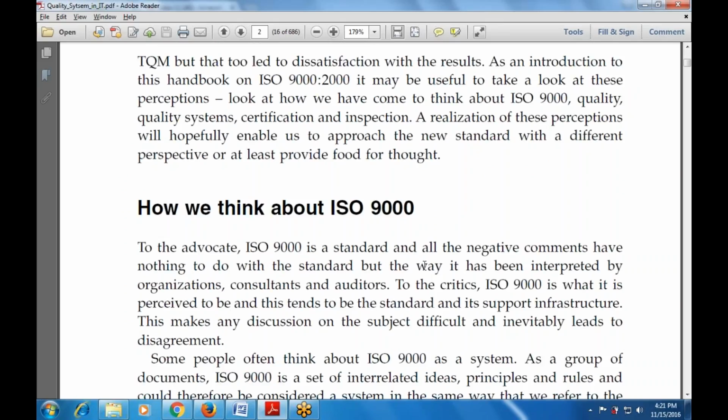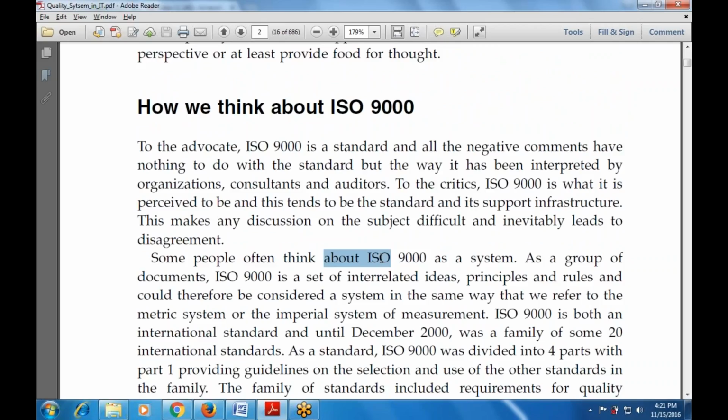That means when we talk about ISO 9000, the International Organization for Standardization 9000, it tends to be perceived as the standard that supports the infrastructure and the participants. This makes any discussion on the subject difficult and inevitably leads to disagreement. Some people often think about ISO 9000 as a system, a group of documents. ISO is a set of interrelated ideas, principles, and rules, and could therefore be considered a system in the same way as we refer to the metric system or the imperial system of measurement.